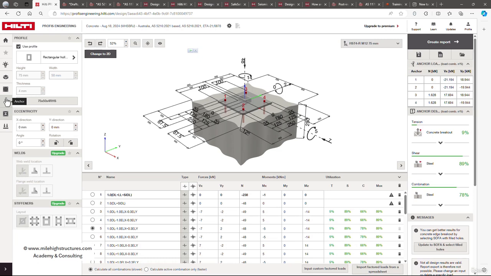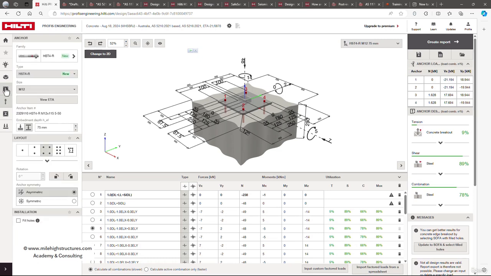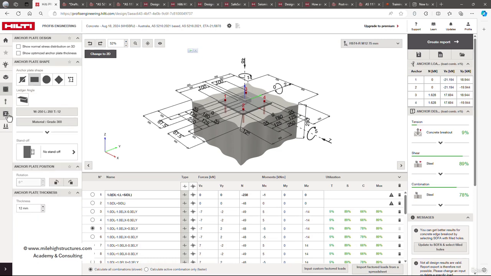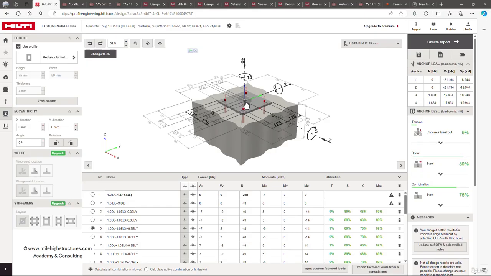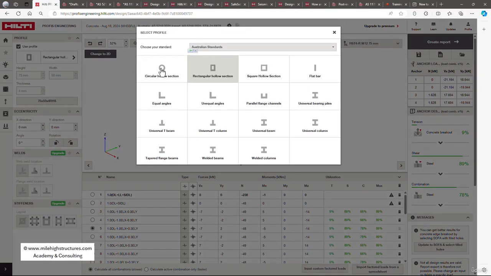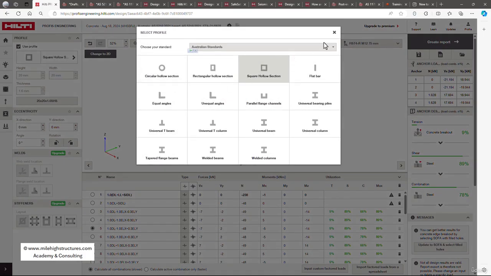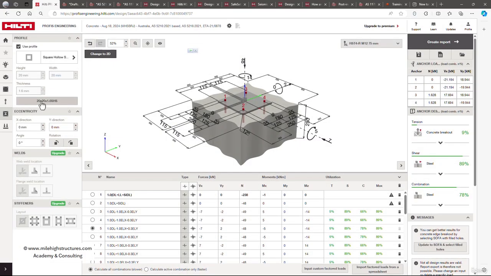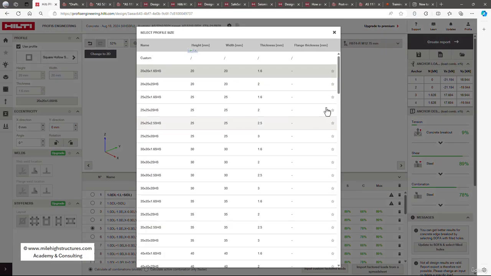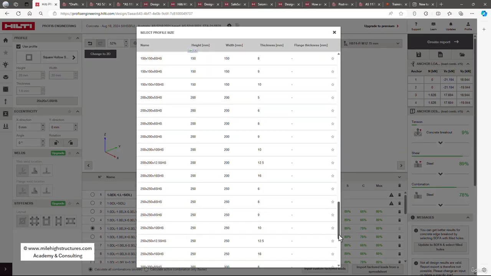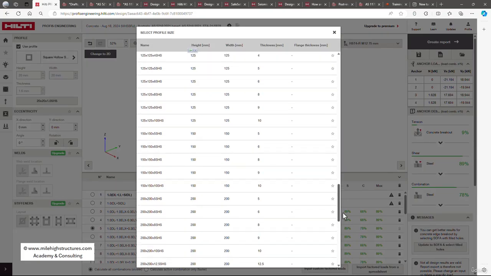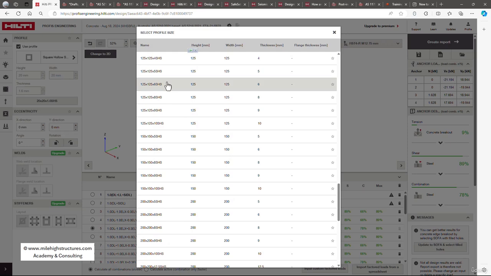So what we do need to do here is change the profile also, the profile of the box section here. So in our system, we have taken the box section of 150 by 150. So instead of rectangular hollow section, we can take circular hollow section. So the profile that we have taken is 125 by 125. So what we can do here is click on 20 by 20 by 1.6 and select the 125 by 125 by 6 section here.